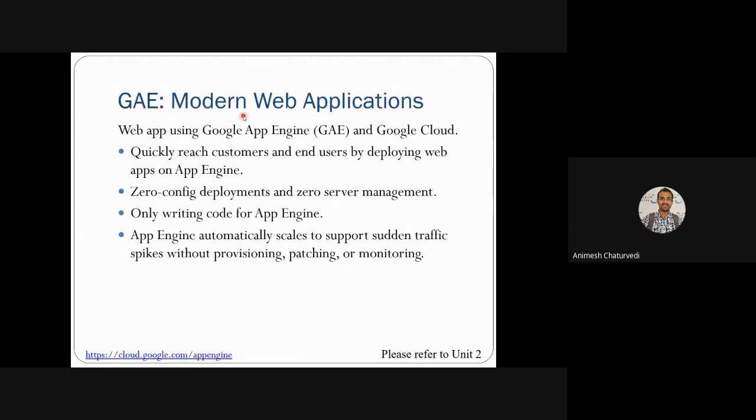Google App Engine is basically for modern website applications. Google App Engine, GAE in short, is one of the parts of Google Cloud. Google Cloud deploys the users' applications at Google App Engine. It is one of the web application hosting tools. It provides quick reach to the customer, and it has the deployable capability for websites at various app engines. It is a zero configuration deployment environment, and it requires zero server management.